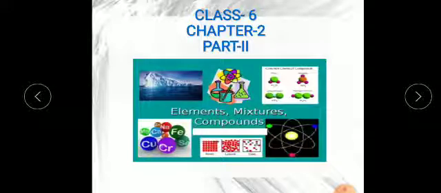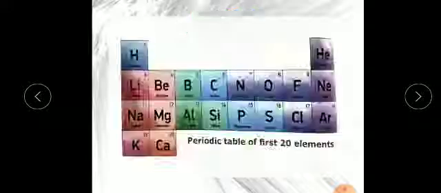Okay. So now, children, this is part 2, chapter number 2, and the name of the chapter is Elements, Compounds and Mixture. In my last video, I explained what elements are, and how many elements there are. I have shown you the first 20, from hydrogen to calcium. Today I will explain what molecules are.